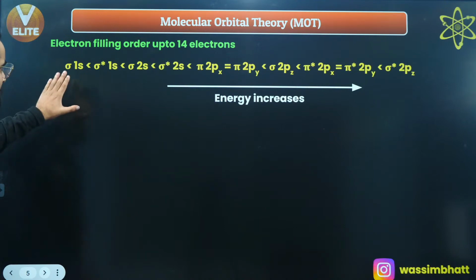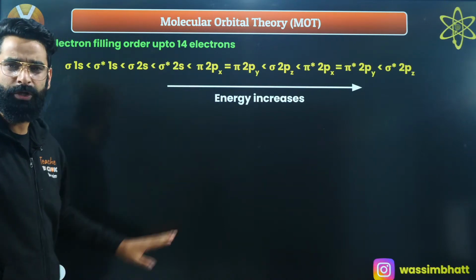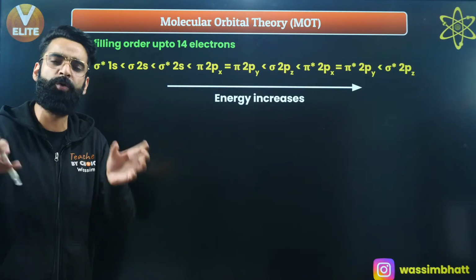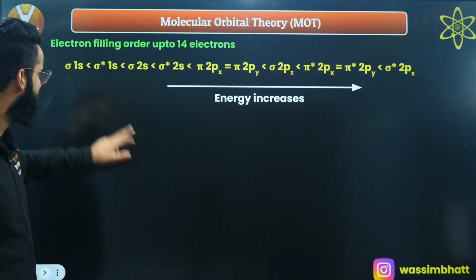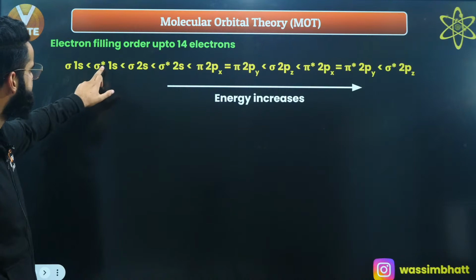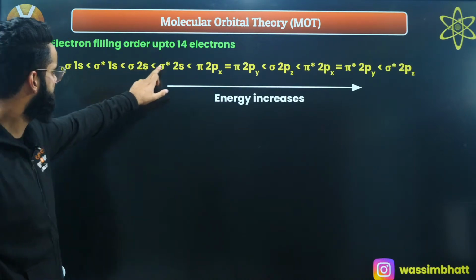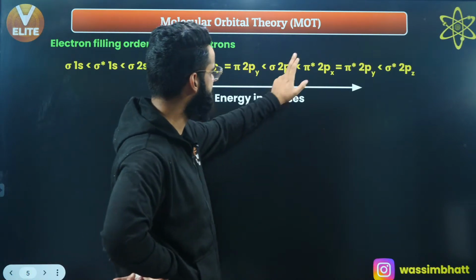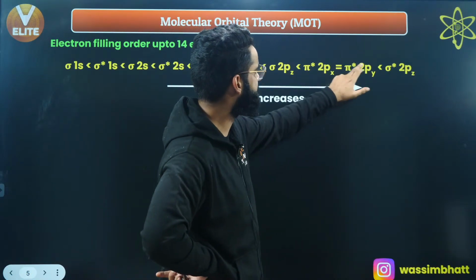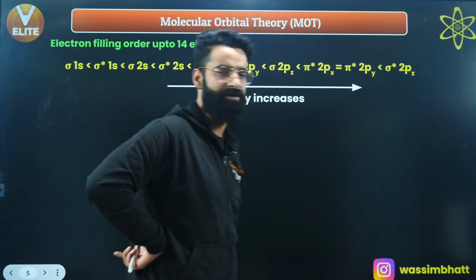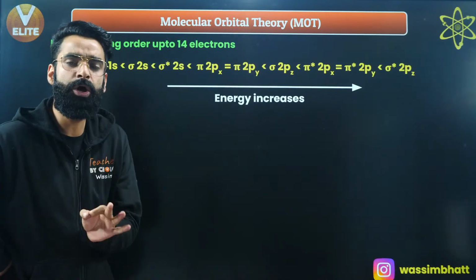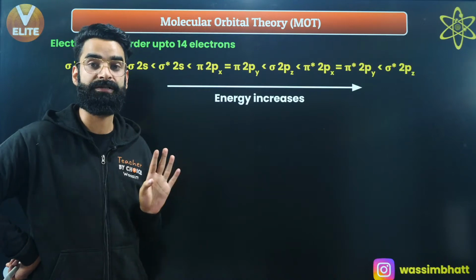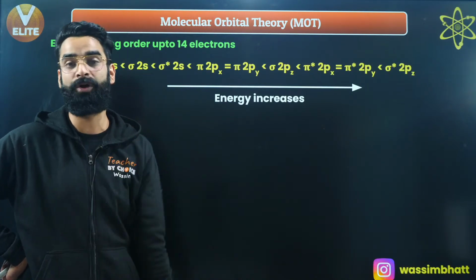So first of all, let me tell you, I have noted down the molecular orbitals right here, which got formed by the linear combination of atomic orbitals of two bonding atoms. I'm starting with sigma 1s, then sigma star 1s, sigma 2s, sigma star 2s, pi 2px, pi 2py, sigma 2pz, pi star 2px, pi star 2py, and sigma star 2pz, formed by the combination of atomic orbitals of the bonding atoms.